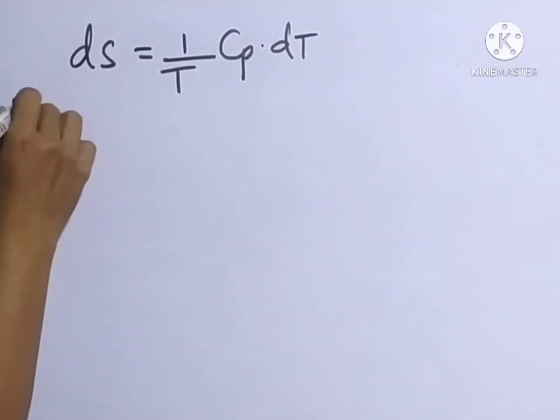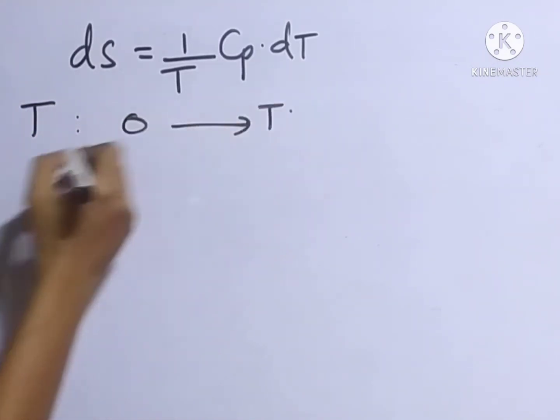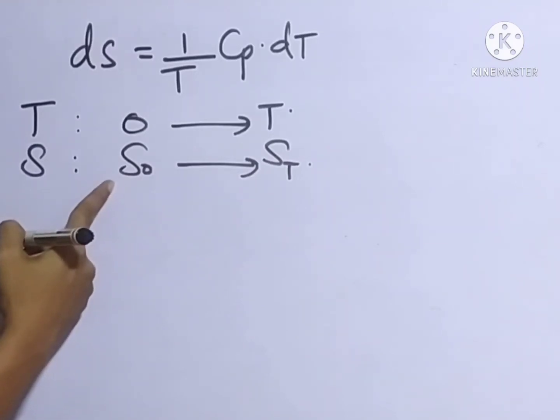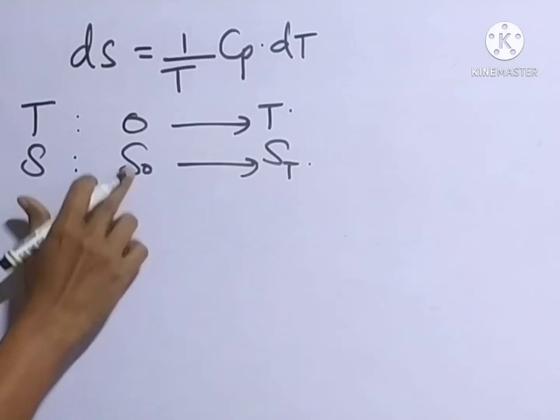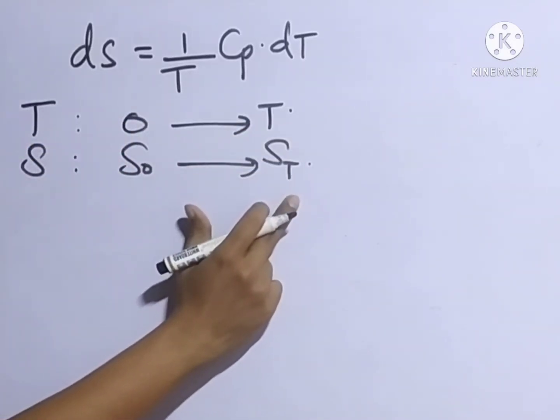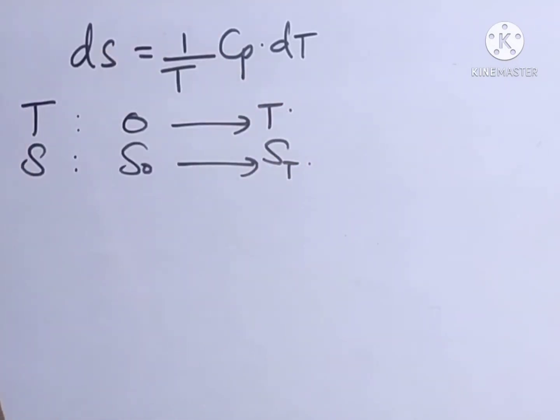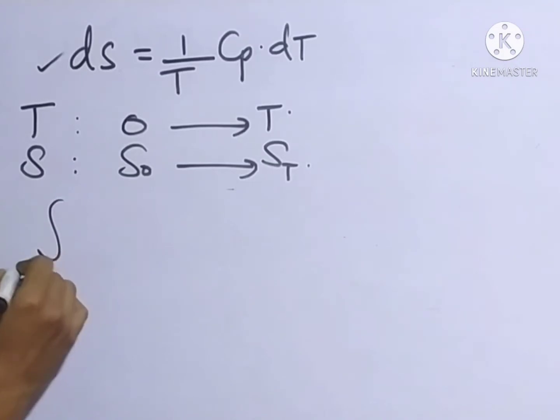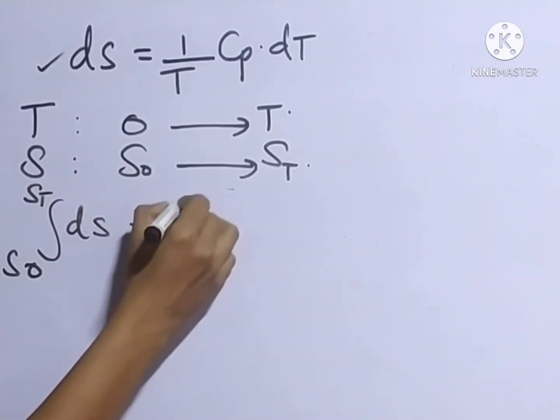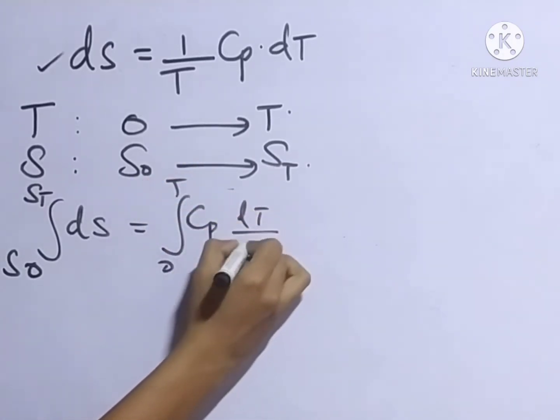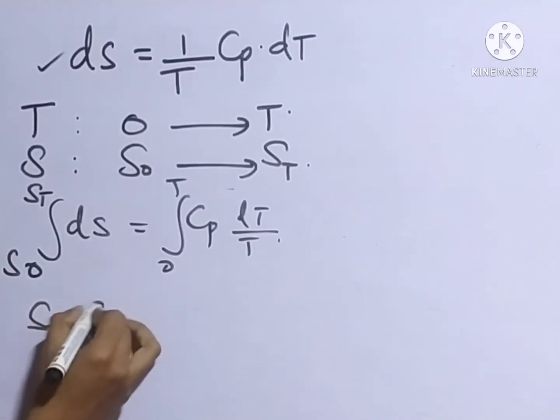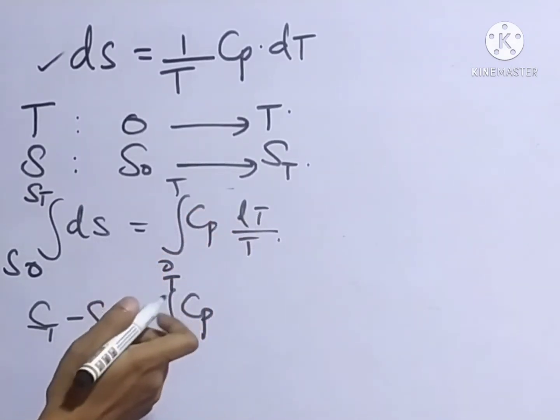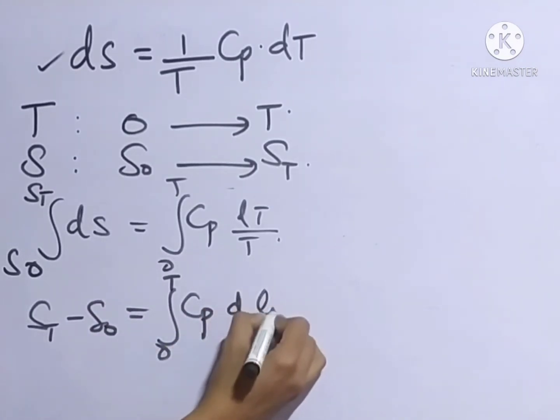Consider the temperature of the system changes from 0 to T. At the same time, the entropy of the system will change from S0 to ST. Here, S0 is the entropy at absolute 0, and ST is the absolute entropy of the crystalline substance at a temperature T. So if we integrate this equation dS equal to 1 by T Cp dT, we will get the integral from S0 to ST of dS equal to the integral from 0 to T of Cp dT divided by T. Here we will get ST minus S0 equal to the integral from 0 to T of Cp, and dT by T can be written as d ln T.